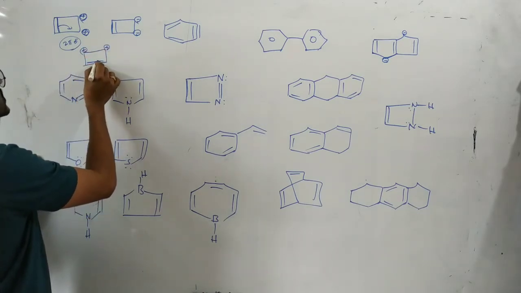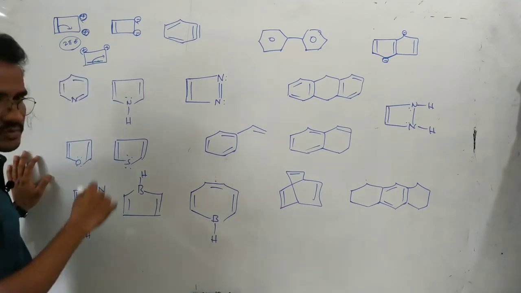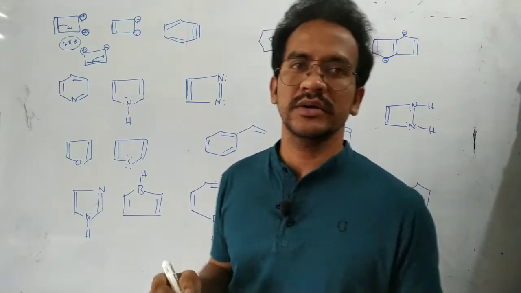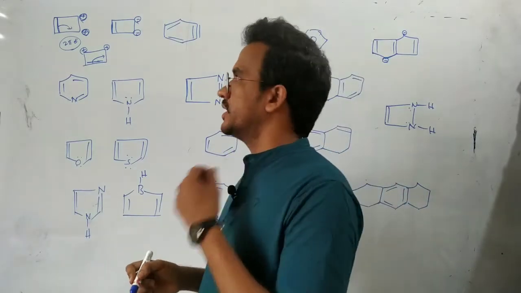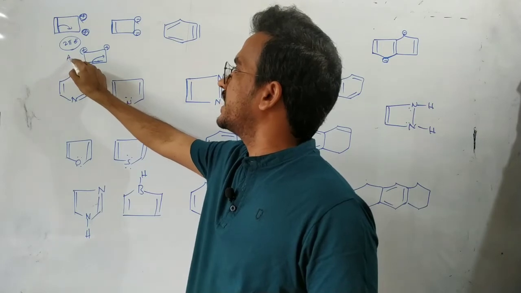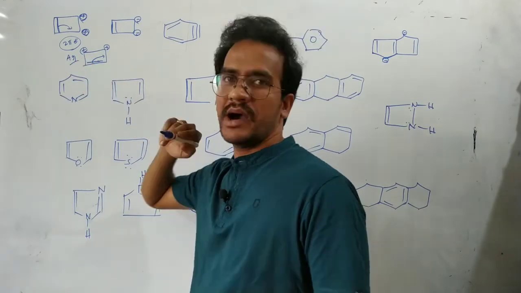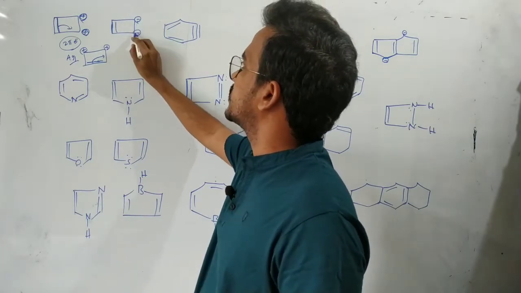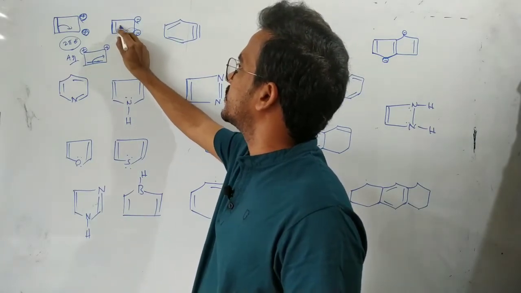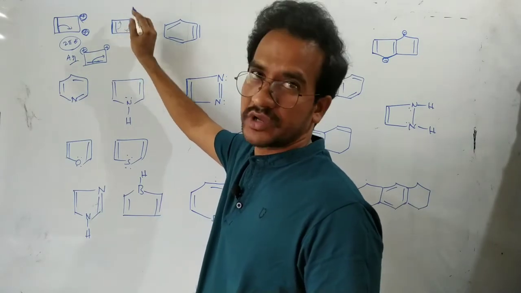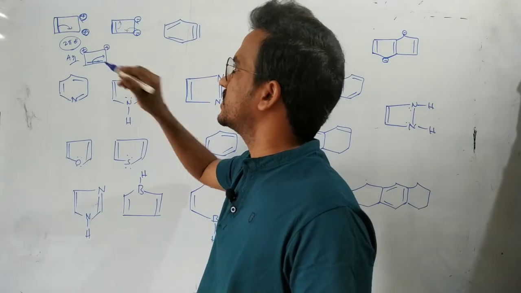Again these electrons are shifting to this one. That means here there is a continuous conjugation throughout the ring. Of course, in the conjugation only 2 electrons are involved, so it is aromatic. Now here again 2 electrons, here 2 electrons. These 2 electrons are involved in conjugation, and here these 2 electrons, totally 6 electrons are involved in the conjugation.